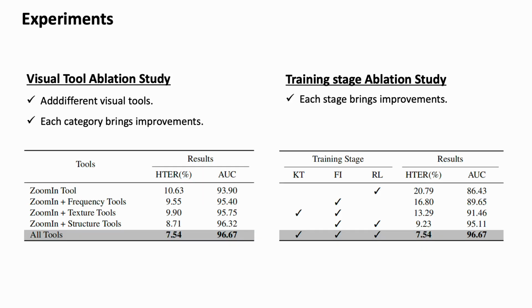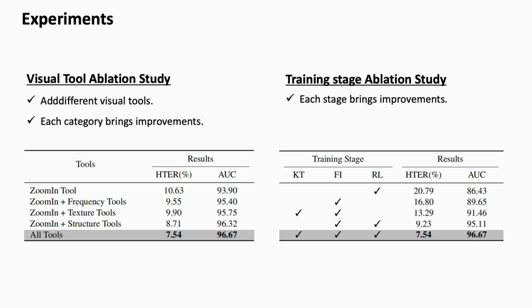We further conduct ablation studies. First, we analyze different visual tools, starting from the zoom-in baseline. Adding frequency tools, texture tools, or structure tools all improves performance. When all tools are used together, the model achieves the best result, confirming that these tools provide complementary evidence.